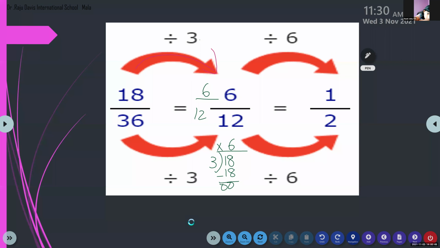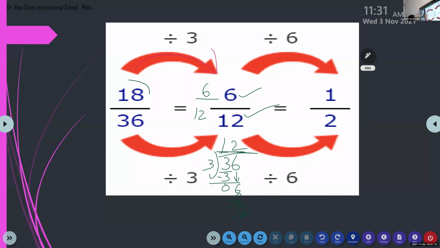Now 36, I don't know 36 divided by 3. So what will I do? I will write it in long division. 3 divided by 3, 1. 1 into 3 is 3. 3 minus 3 is 0. Bring down 6. How many times can 3 be taken from 6? 2. 2 3s are 6. So children, 12. So 6 by 12 is equivalent to 18 by 36.